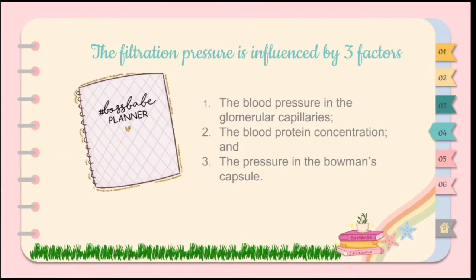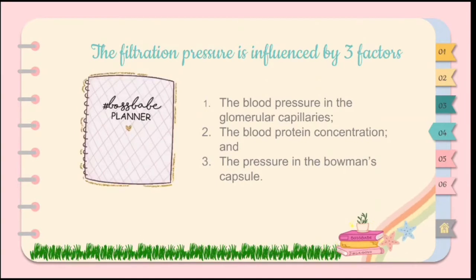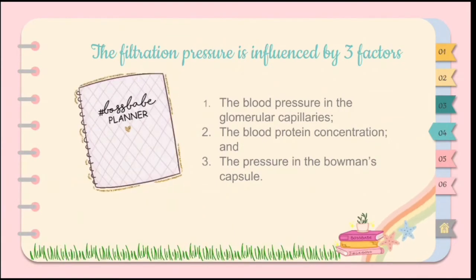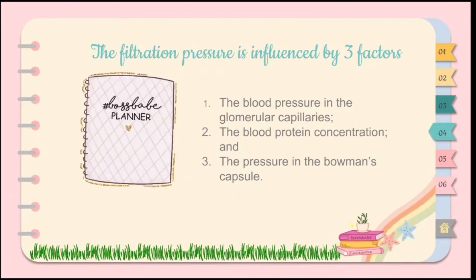An increase in blood protein concentration encourages the movement of water by osmosis back into the glomerular capillaries and therefore reduces the overall filtration pressure. On the other hand, a decrease in blood protein concentration inhibits the movement of water by osmosis back into the glomerular capillaries, which increases the overall filtration pressure.